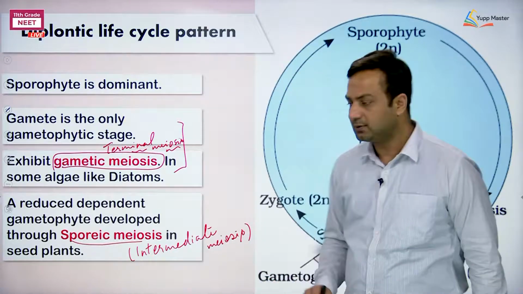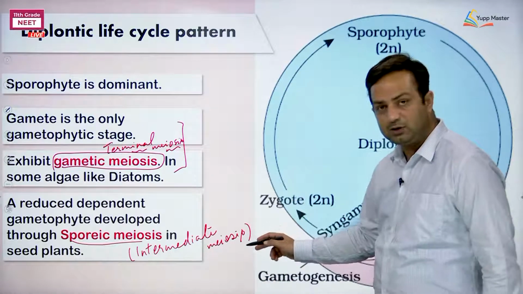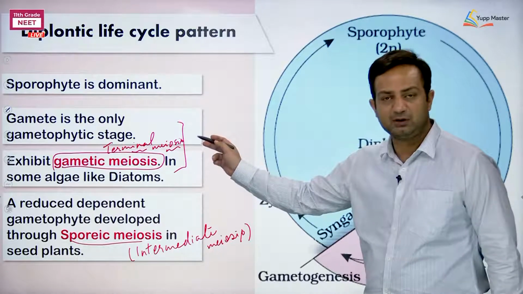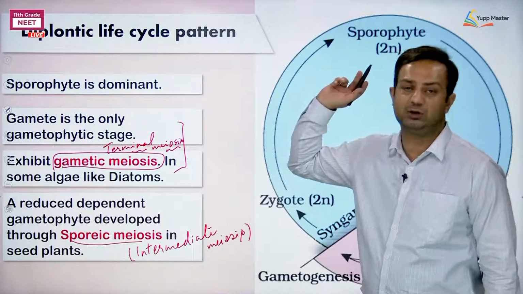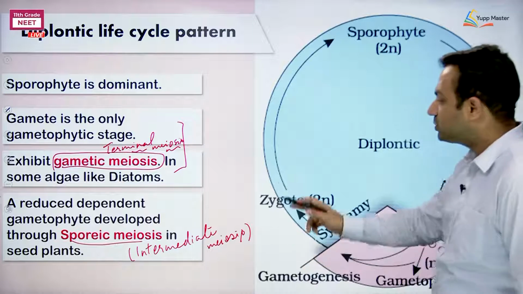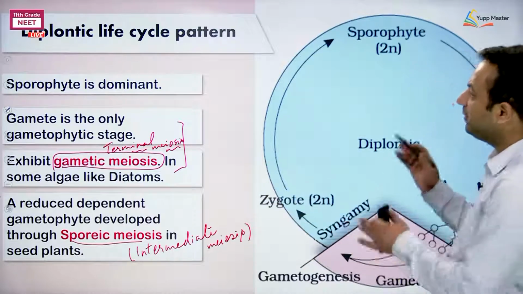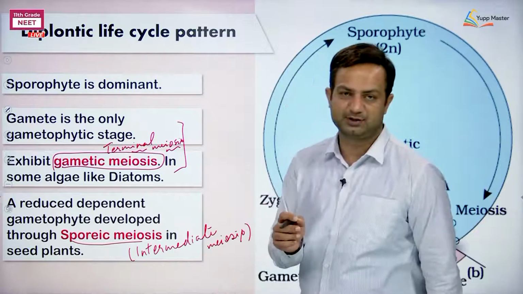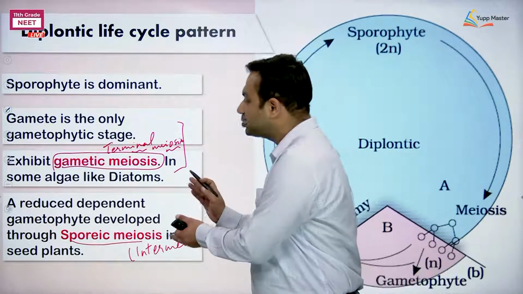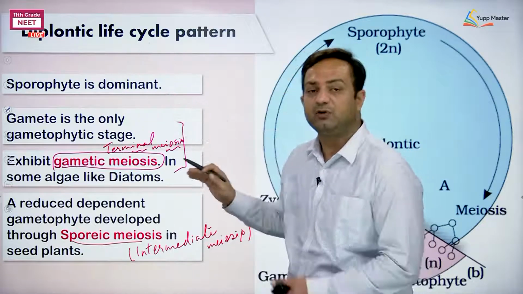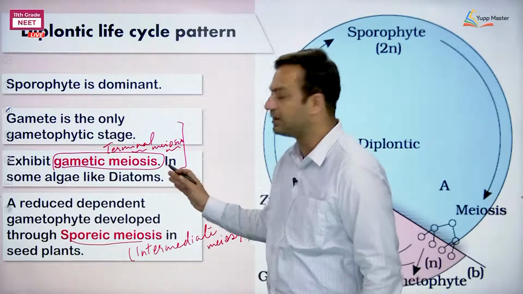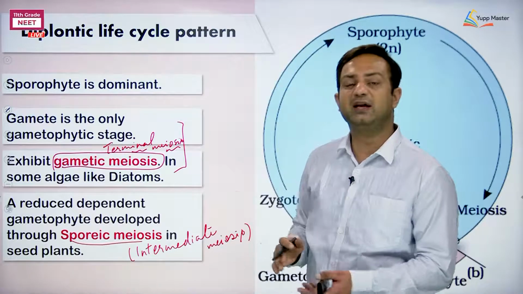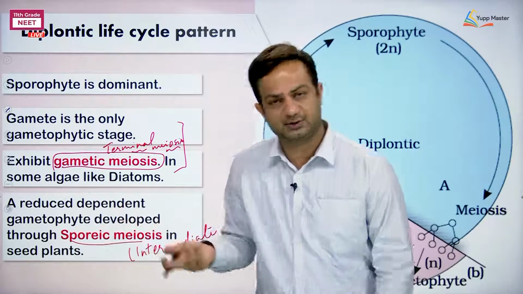Sporic meiosis, intermediate meiosis, gametic meiosis, terminal meiosis, zygotic meiosis, initial meiosis. Okay. So, seed plants are showing diplontic life cycle, but which type of meiosis? Sporic meiosis. Some algae are showing diplontic life cycle, but which type of meiosis? Gametic meiosis. Most of the algae are showing zygotic meiosis.